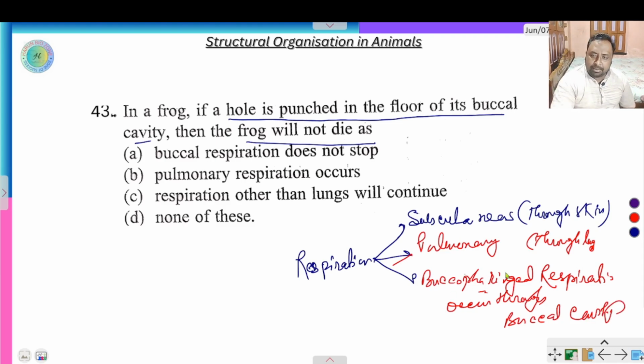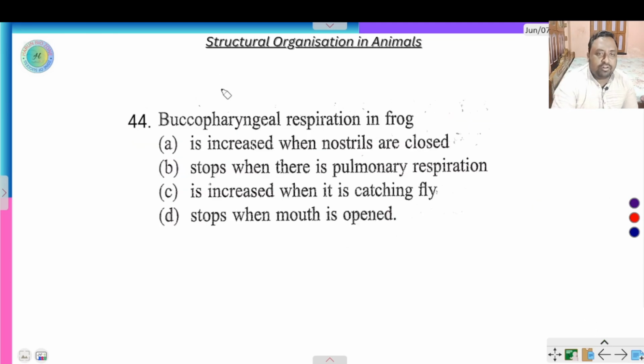If buccal cavity is punched, then respiration occurs through pulmonary, respiration through lungs occurs, so the frog does not die. Buccal respiration stops, pulmonary respiration occurs. When mouth respiration is off, then lung respiration, pulmonary respiration occurs, so frog does not die. Buccopharyngeal respiration means respiration occurs through buccal cavity.